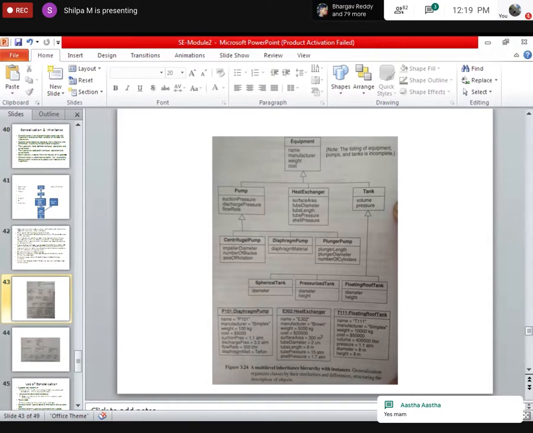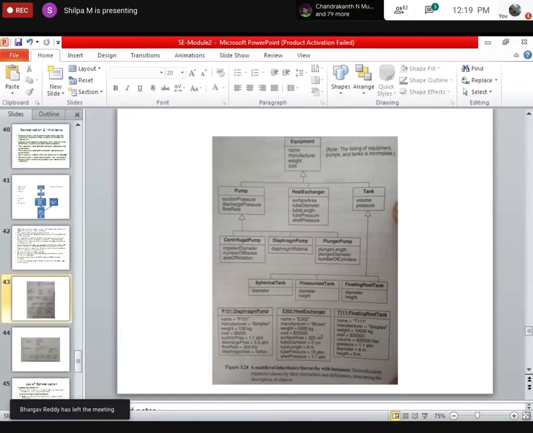How many classes in this diagram, dear? Banupriya, how many classes? Number.